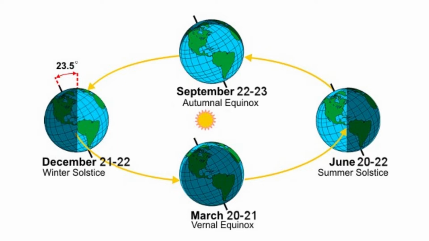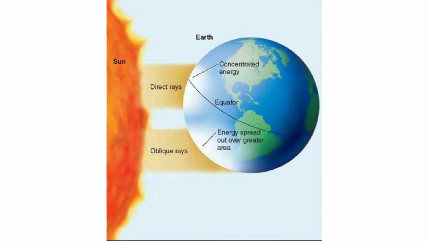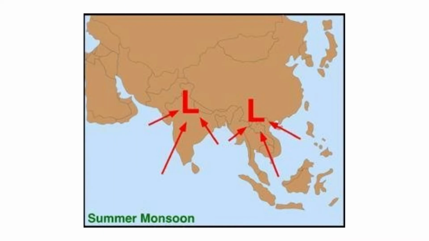So coming back to my previous point, the sun's movement has begun towards the equator and at around the time of March, it is exactly on the equator. And that's when the summer season begins in India. Due to the extensive heat, the land gets warmed up very soon as compared to the oceans. So why does that happen? As we know, oceans are huge water bodies and the time required for them to get warm or cool is more as compared to the land masses. So here what happens is the land mass of India is heated up very soon as compared to the surrounding oceans and a low pressure area is created on the subcontinent, as explained earlier.